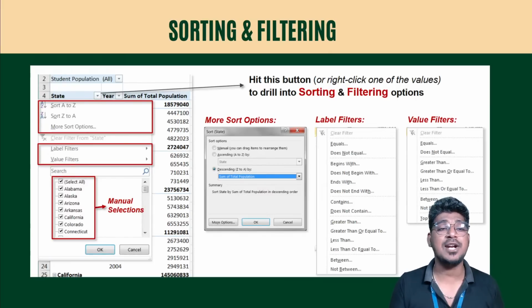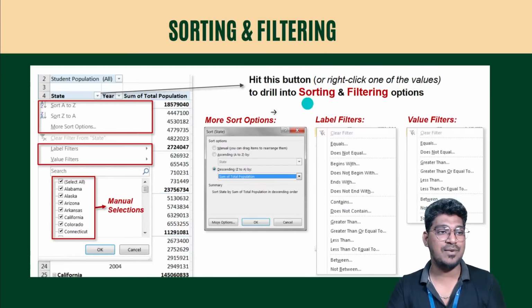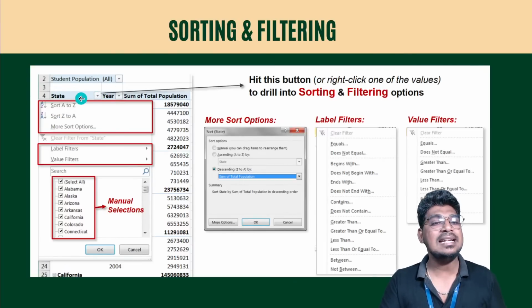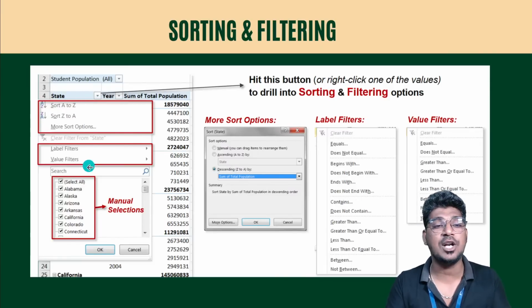So we have several options. For example, when I right-click on one particular value in this column, you can see this is another option. In this option, I'm going to right-click, and we have several options for the filter.